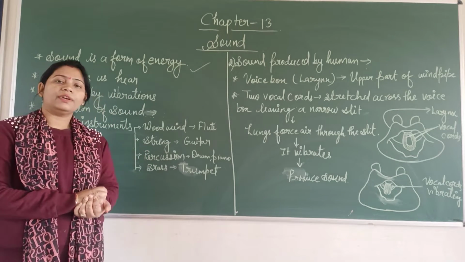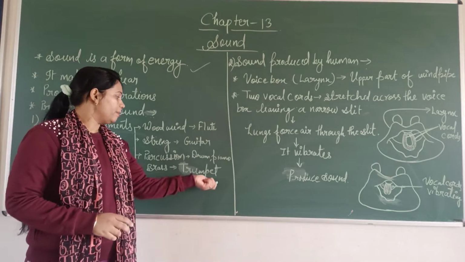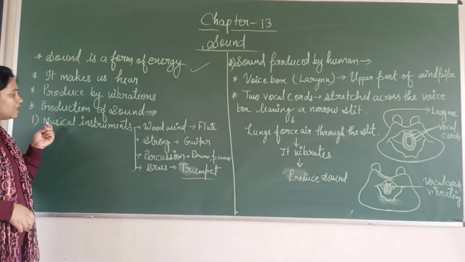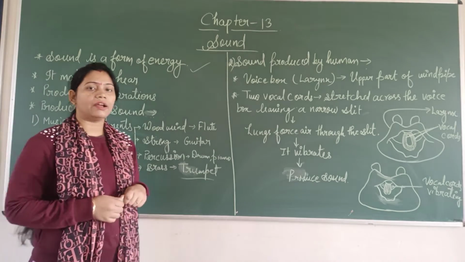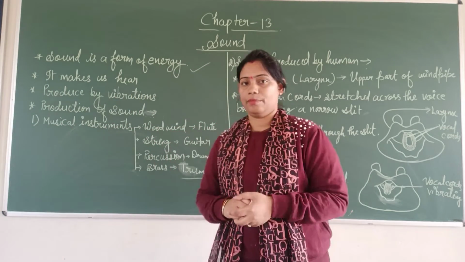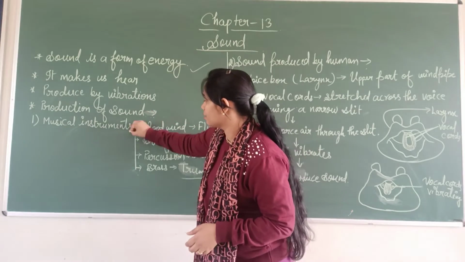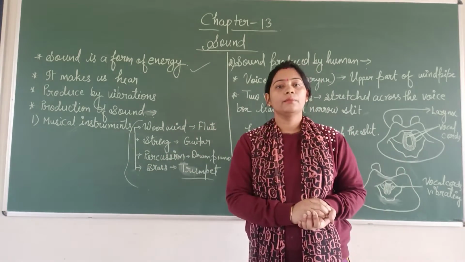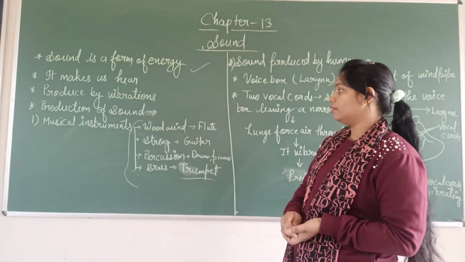You can consider the example of a trumpet in this type of vibration. So musical instruments are producing sound because of vibrations, and these are the types by which these instruments are producing sound.